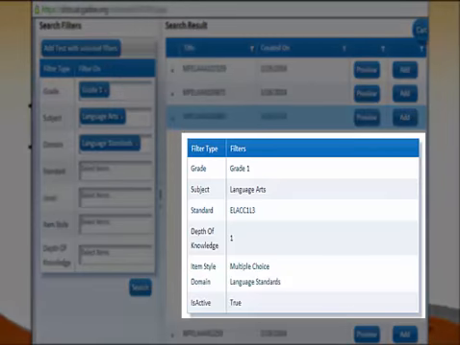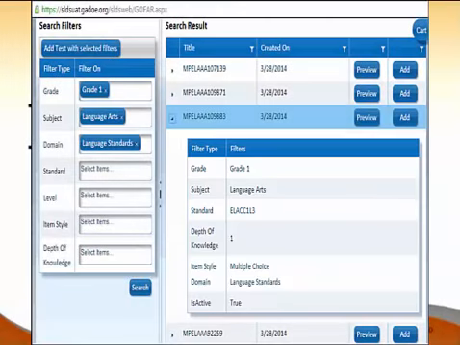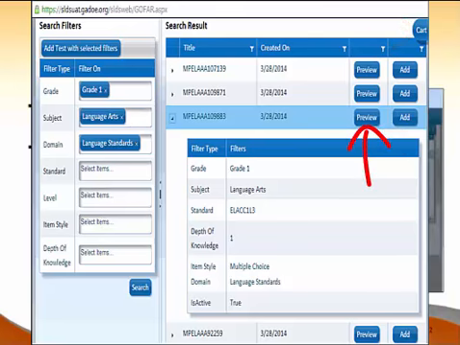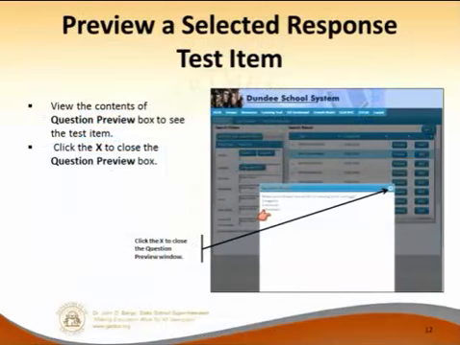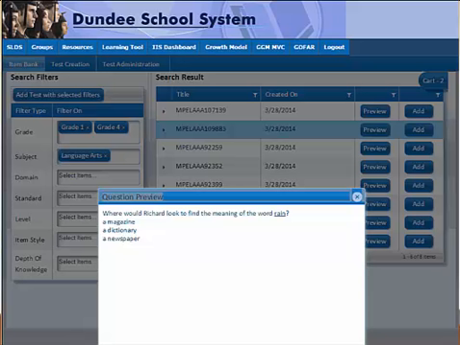So you will see everything that is available there. If you like that item, you can always hit the add for the cart, or maybe you still need to look at the actual item. Well, then you would click on the preview. So you would be able to see, okay, yeah, I do like this item, or maybe I don't like this item. Whenever this happens and you're finished looking at it, you just need to press the X.